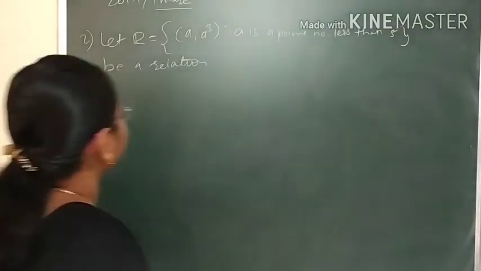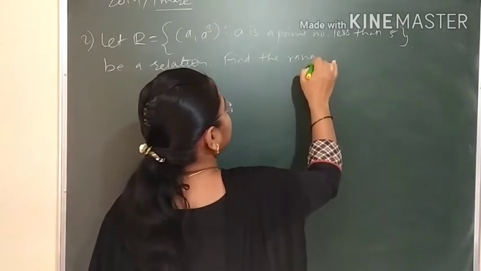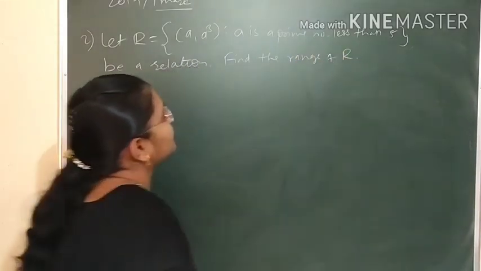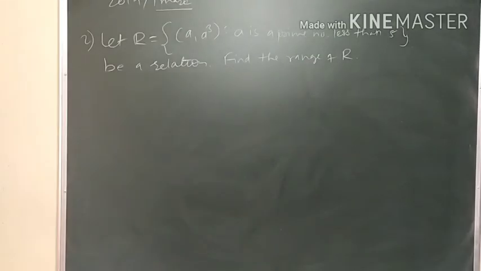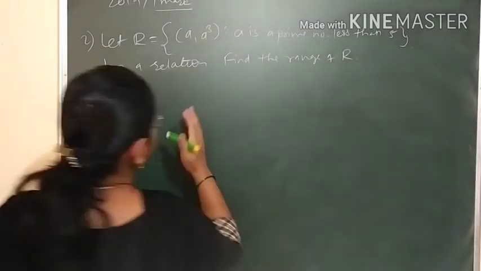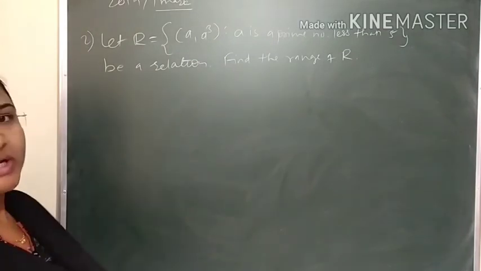Find the range of R. Same question. Find the range of R. What is meant by a prime number? A prime number is a natural number which we cannot factorize. So can we take 1 as a prime number? No, 1 is not a prime number.